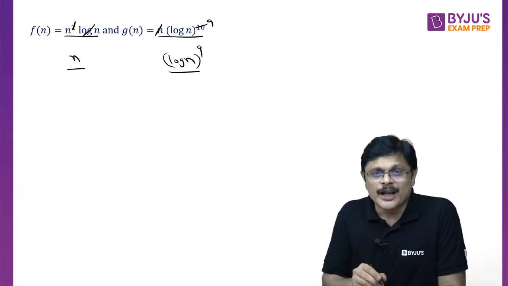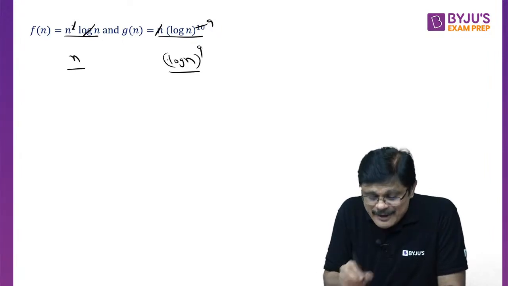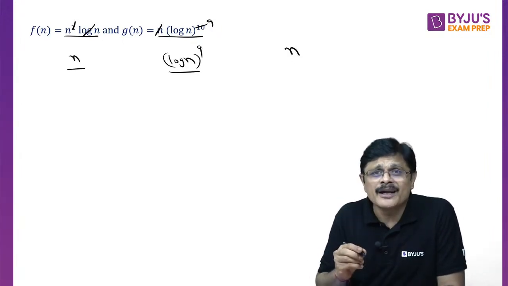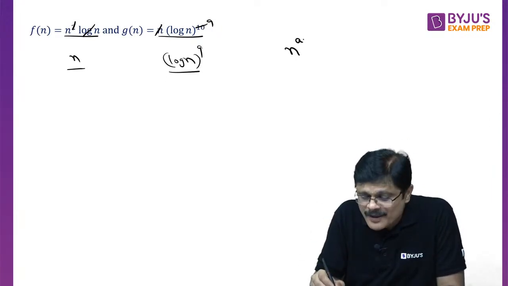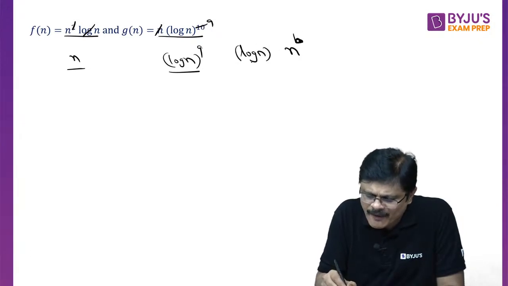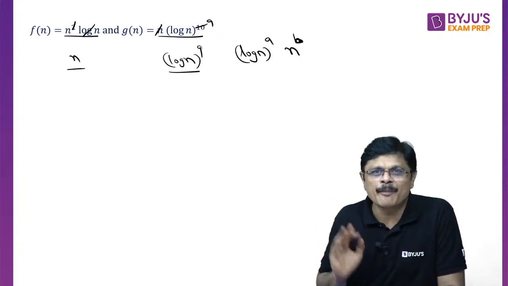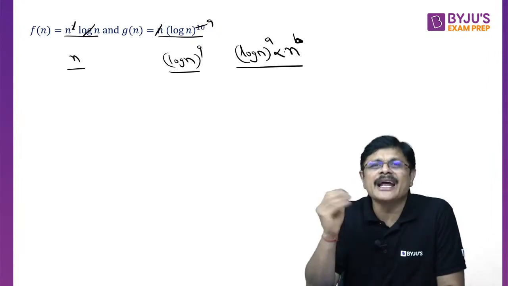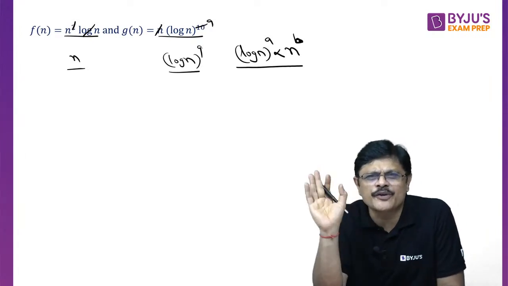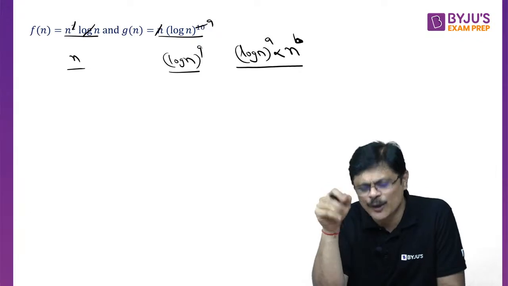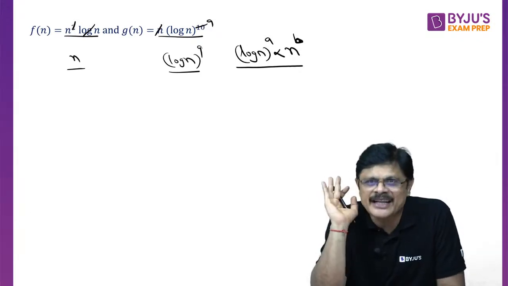Got it? Now you see, you cancel out. Which one is larger? My dear friends, there is a relation between a polynomial and a logarithmic function. Always the polynomial dominates. We can write that n to the power b dominates (log n) to the power a, where a and b are positive real numbers. This (log n)^a is always smaller than n^b. b can be any positive real number, my dear friends. Even if you put n^0.01, that dominates log n to the power anything.